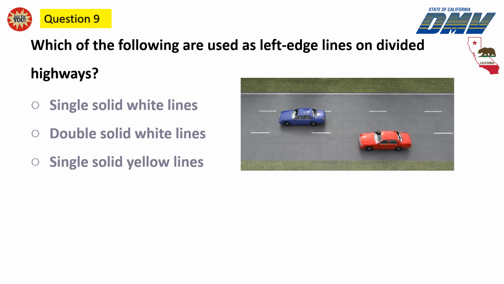Question 9. Which of the following are used as left edge lines on divided highways? Single solid white lines, double solid white lines, single solid yellow lines.